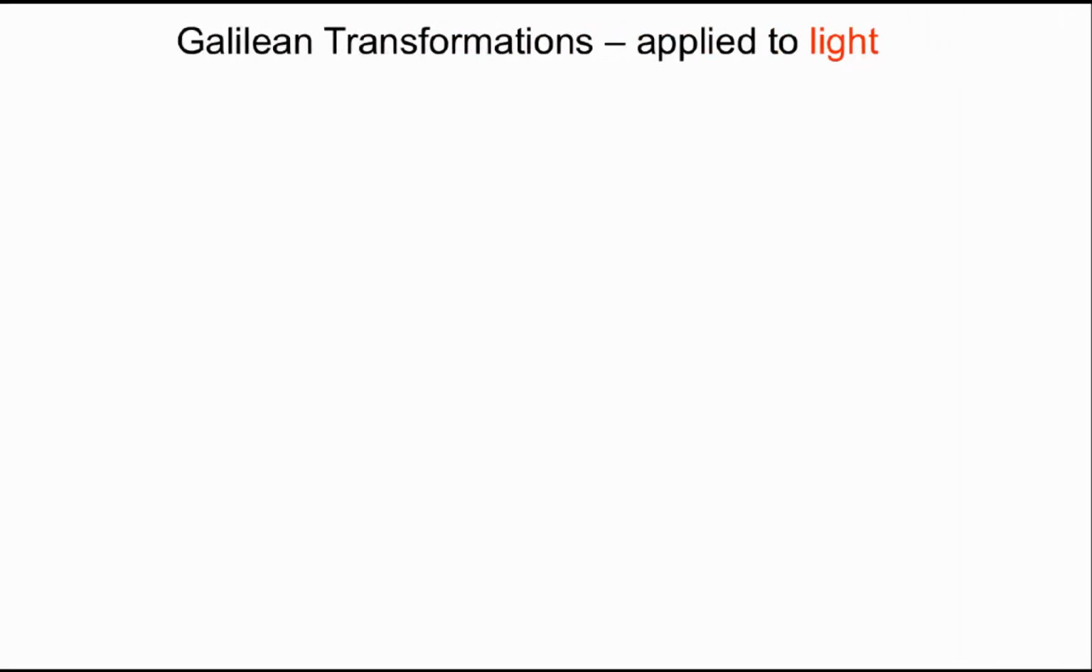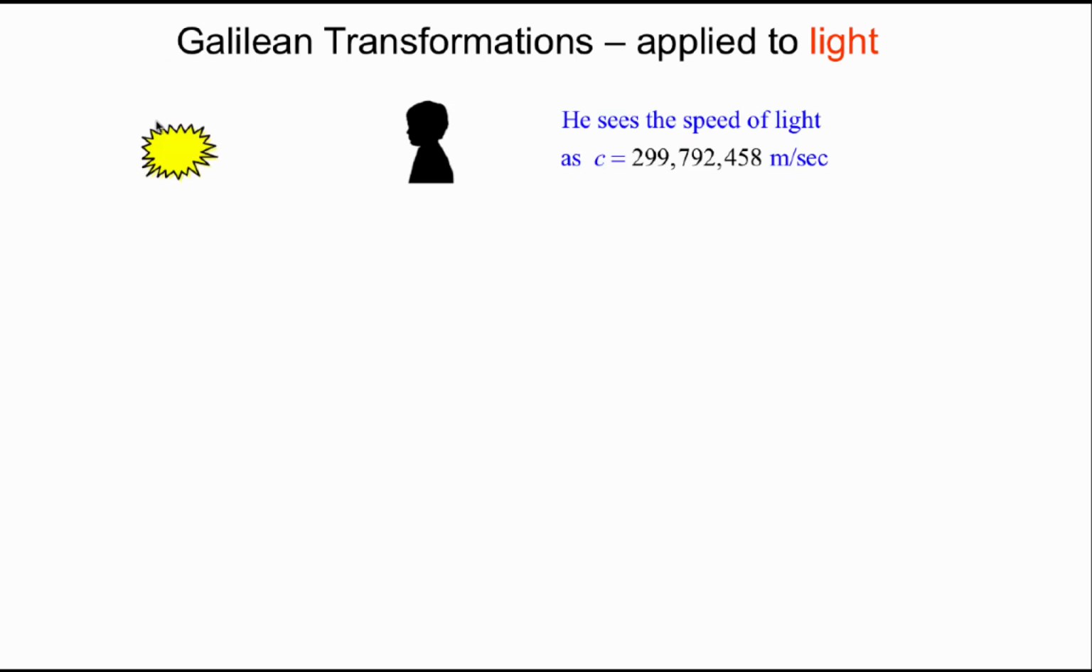Let's now use the same logic of Galilean transformations but apply it to light. So, imagine that there's a source of light that's putting out very sharp pulses. Those pulses are now traveling towards this boy. He will see the speed of the light pulses approaching him as this very large number, something like 3 times 10 to the power 8 meters per second.